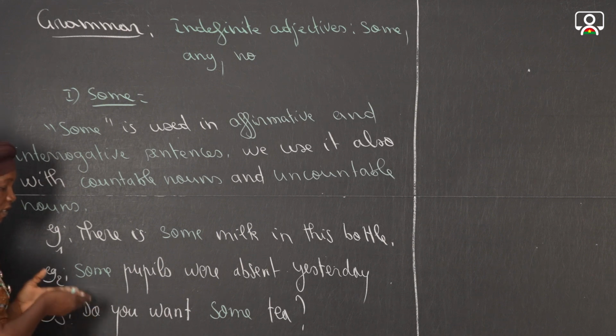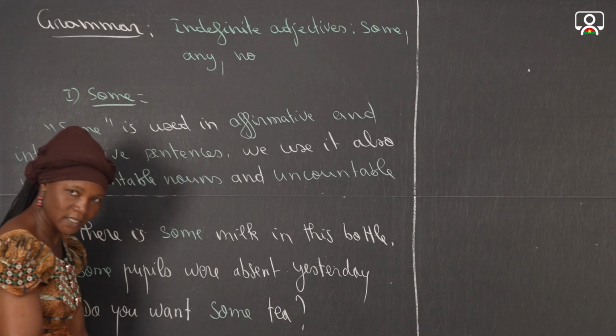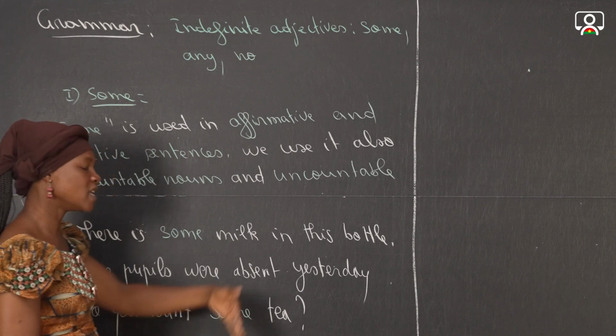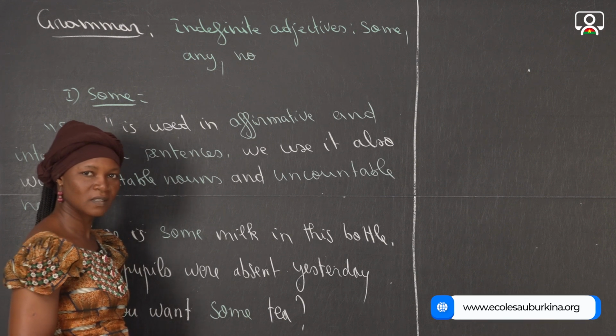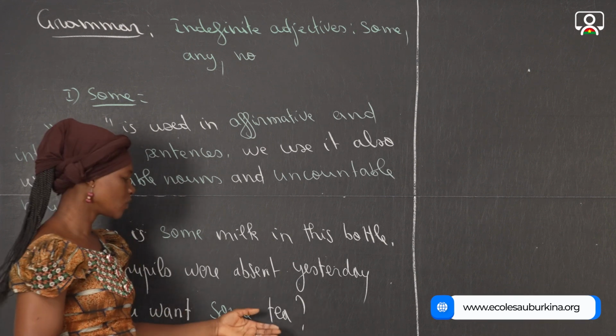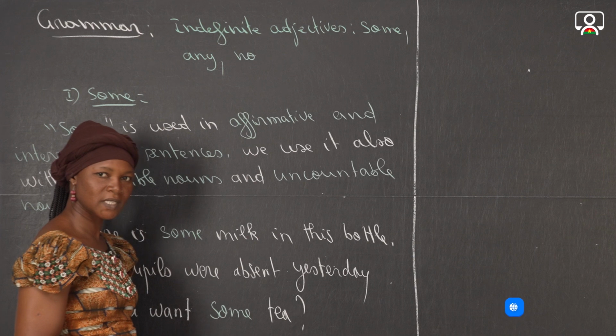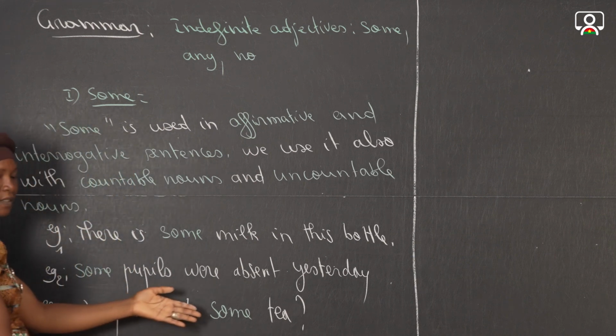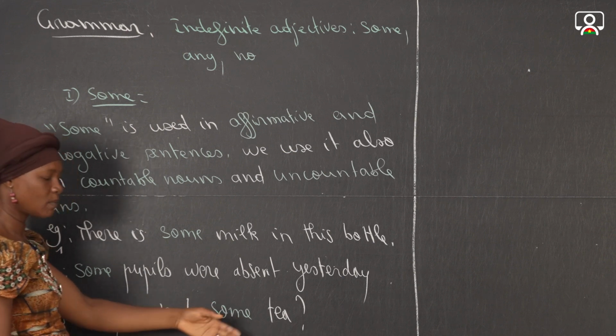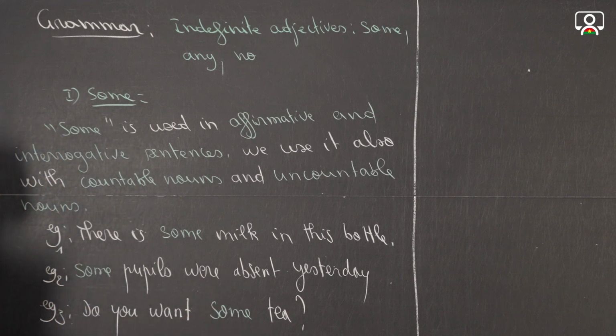When I use this kind of sentence, it means that there is tea, and now maybe I invite the person to whom I'm asking the question. It is a way to invite him to have some tea. I don't know the quantity of tea, but it means that tea is available. So here is when we use some.